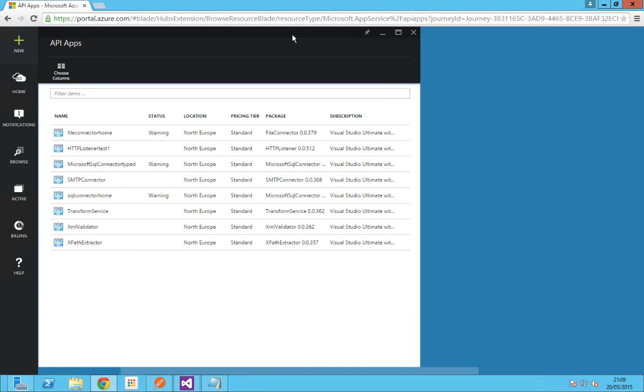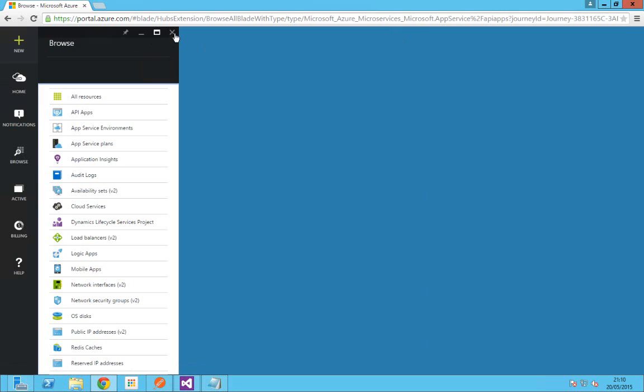I'll say again the things that we have done. First we created a provisioned HTTP listener, then the XML validator, then the BizTalk transform service. After that, we have to upload the schema to the XML validator, so that when a message is being posted, the XML validator will validate against the configured schema. And then for the transform service, we have uploaded the map file. Now it's time to create the logic app.